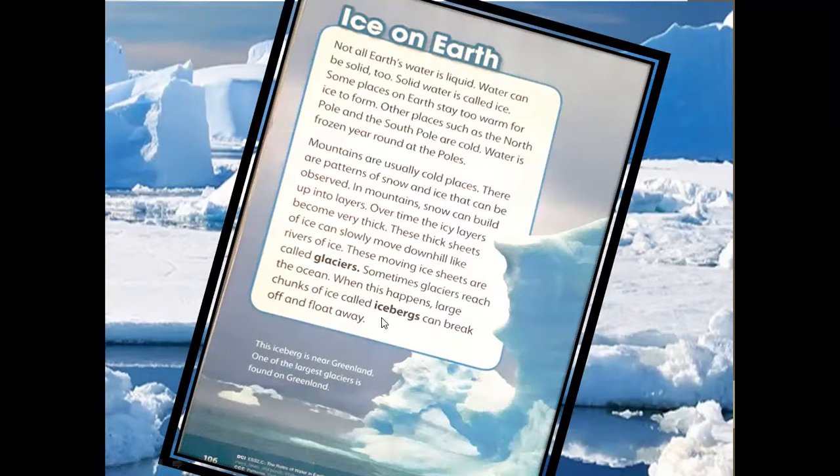Here we have two important concepts: glaciers and icebergs. The difference is, we have seen that a glacier is a large sheet of ice, and an iceberg is a chunk of ice that we can see floating on the sea. This information is important, so read it again if you need to, because you are going to need it for some activity later.